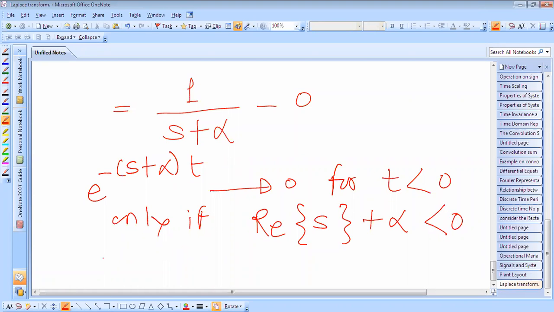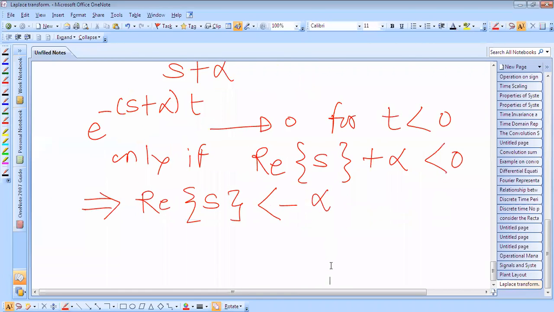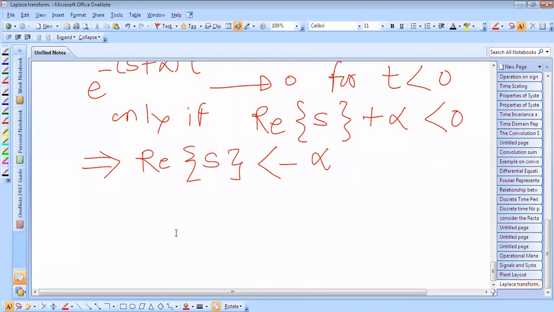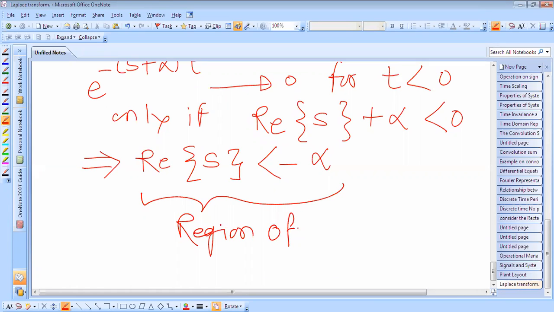Therefore, the real part of s should be less than minus alpha, and that is the region of convergence.